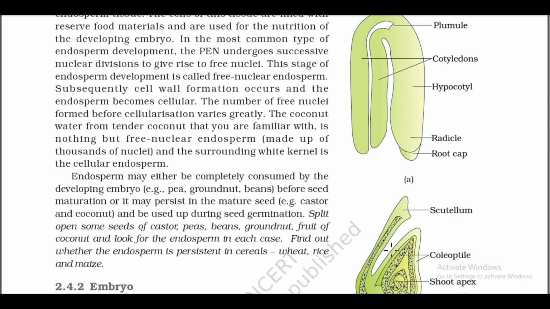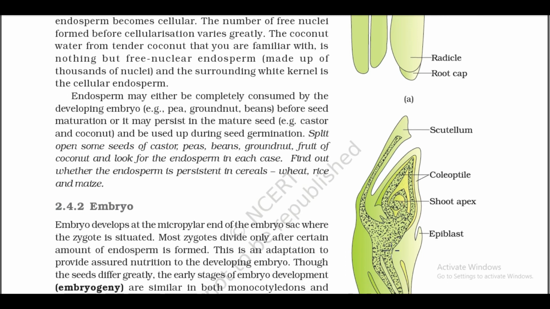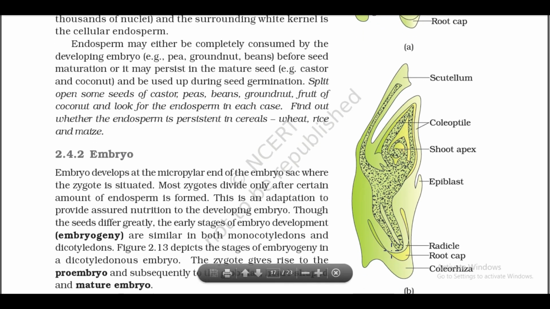Endosperm may either be completely consumed by the developing embryo, for example pea, groundnut, beans, before seed maturation, or it may persist in the mature seed, for example castor and coconut, and be used up during seed germination. Split open some seeds of castor, beans, groundnut, and the fruit of coconut, and look for the endosperm in each case. Find out whether the endosperm is persistent in cereals such as wheat, rice and maize.